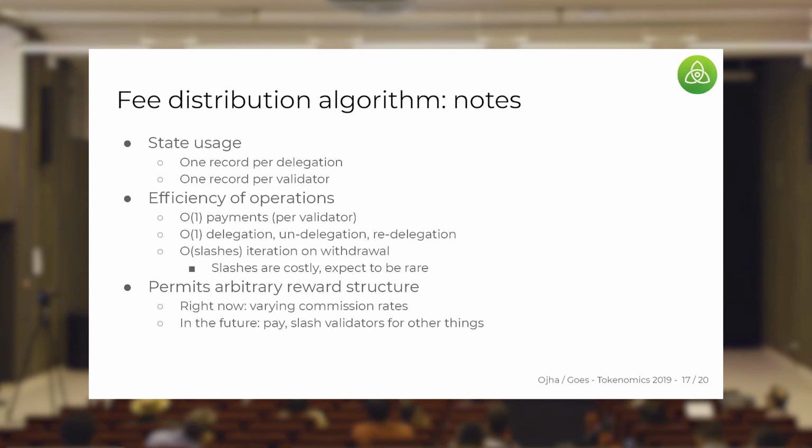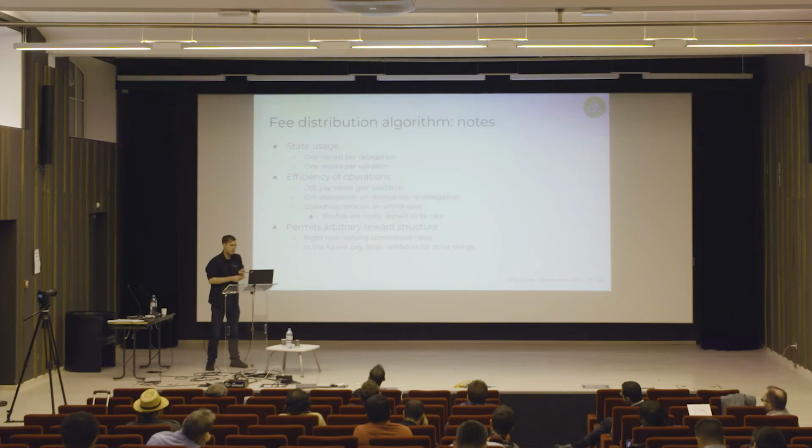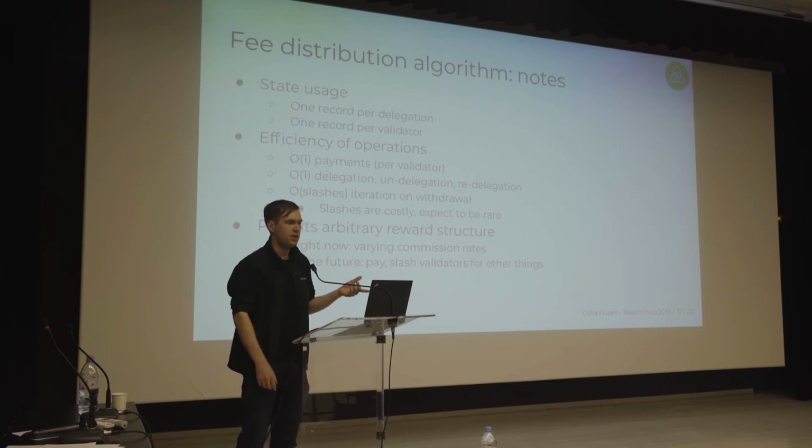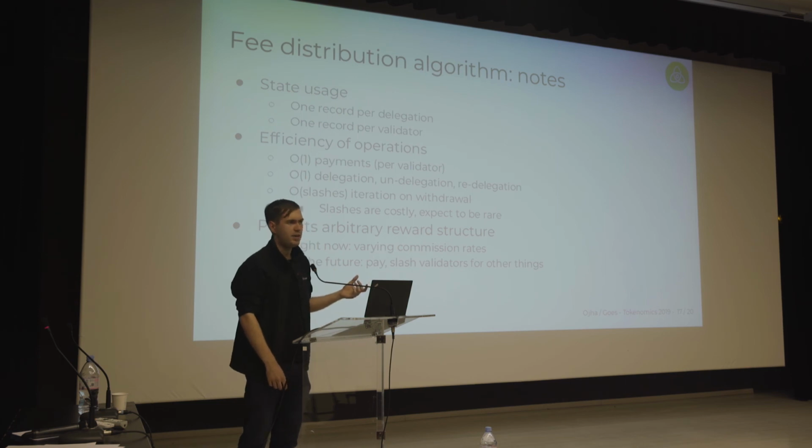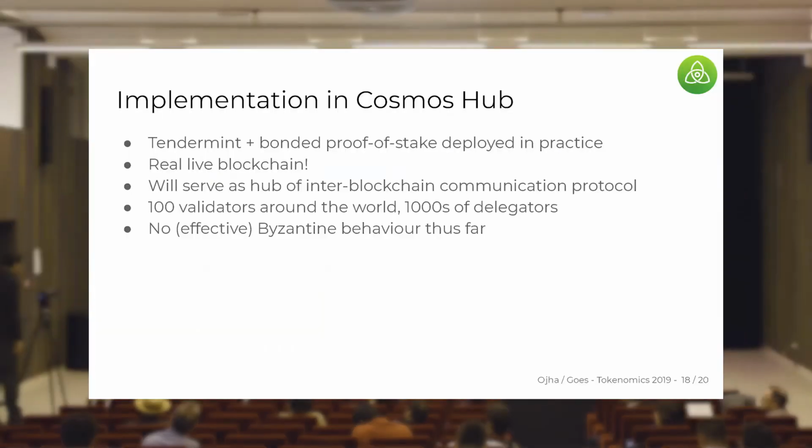So to recap, a few notes. This uses only one record in state, which is constant size, just storing coins, an amount and a denomination per delegation, and one record per validator. Efficiency of paying validators is O(1), requires no iteration. To delegate and undelegate, create a new period, is O(1). And to withdraw requires iterating over some number of slashes, which isn't necessarily bounded, but in practice is expected to be very low. And it permits an arbitrary reward structure.